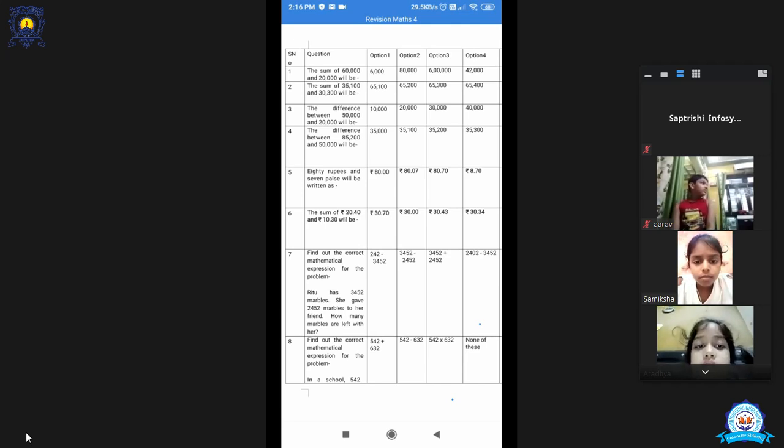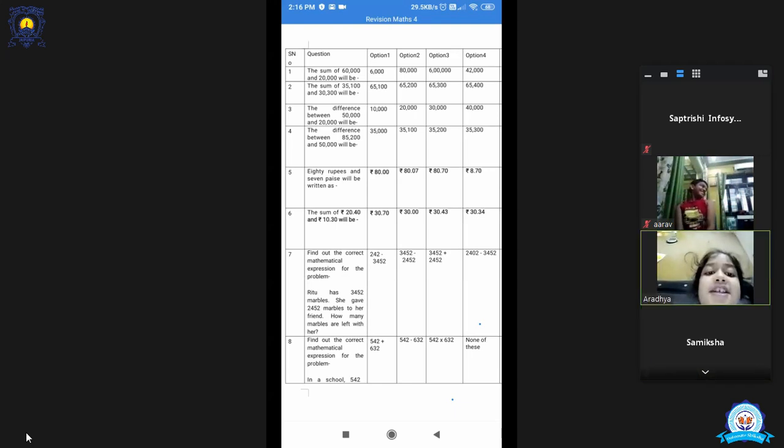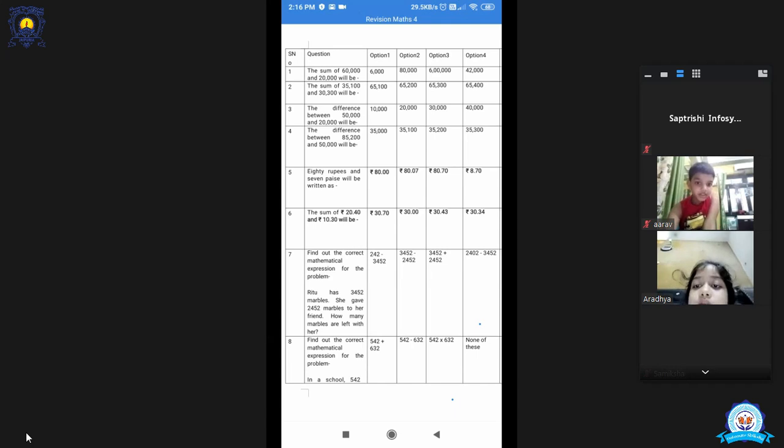I'm asking what should be the first statement according to this word problem. It is a word problem, no? Aradhya, beta, you are doing which question? We are on question number 7.